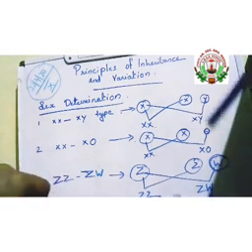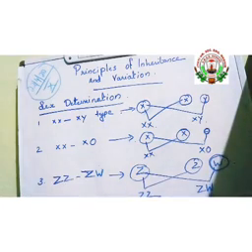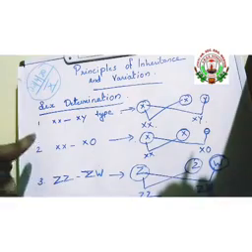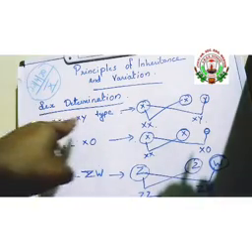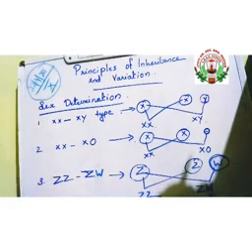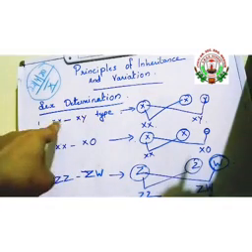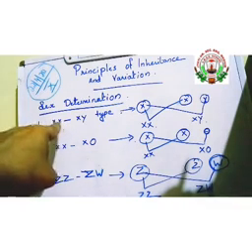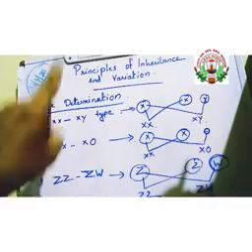And in human beings also the same process is taking place, the XX-XY type. Here the males will have autosomes plus XY chromosomes, and the females will have autosomes plus XX chromosomes.